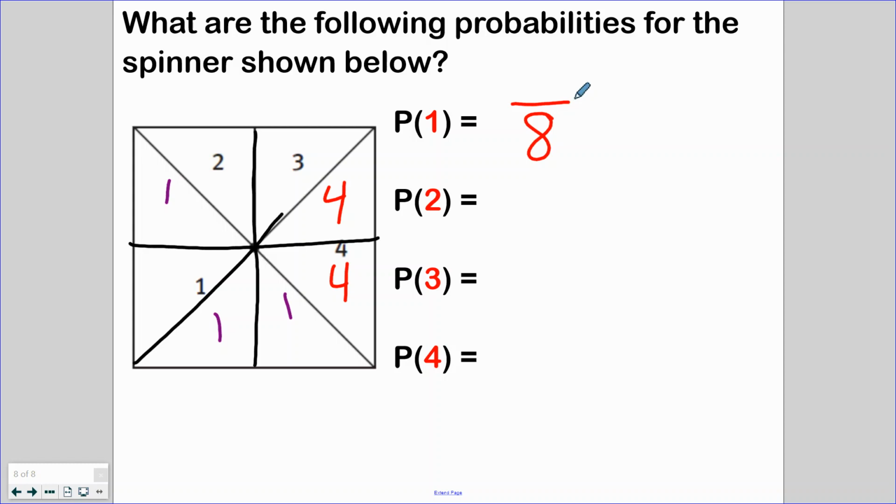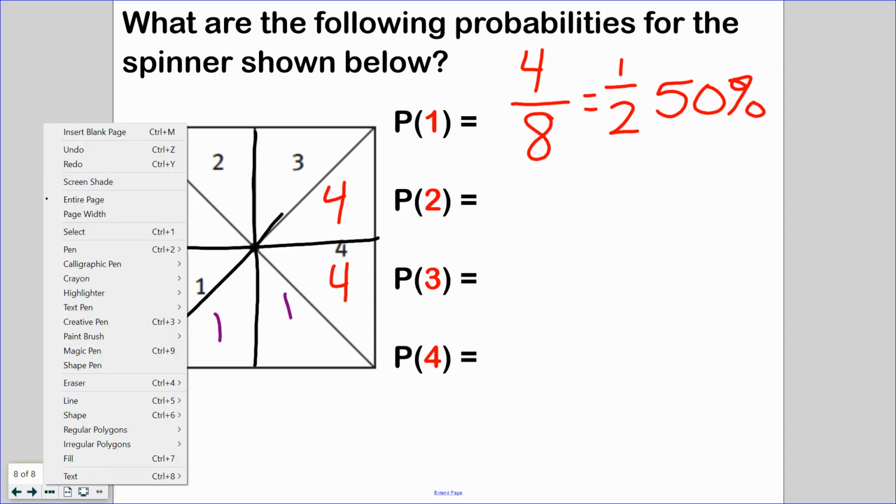That's the probability of getting a 1. So I have 1, 2, 3, 4. That's a 4 out of 8 chance, which if you simplify that, is 1/2. So we have a 50% chance of getting a 1.